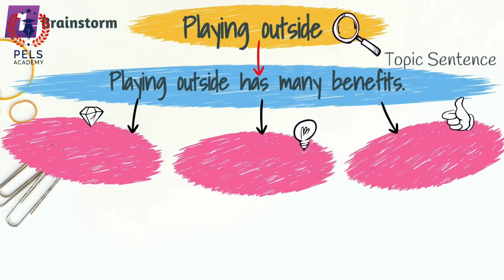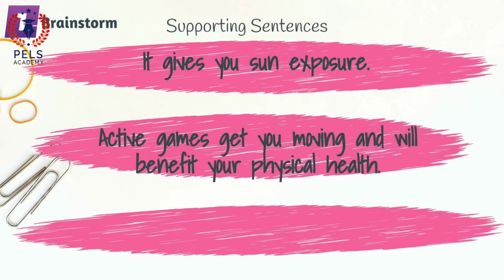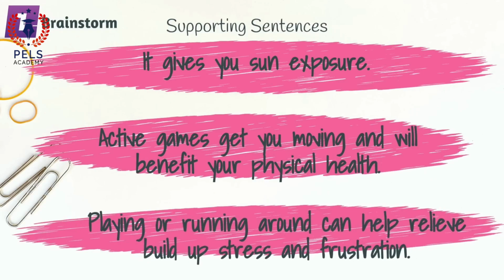Example: playing outside has many benefits. It gives you sun exposure. Active games get you moving and benefit your physical health. Playing or running around can help relieve built-up stress and frustration.